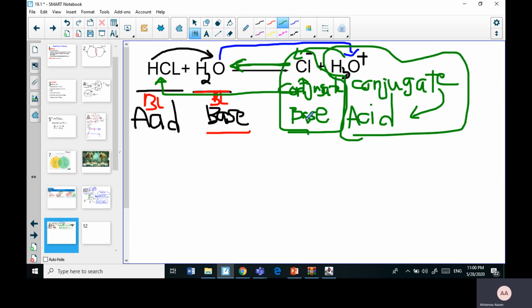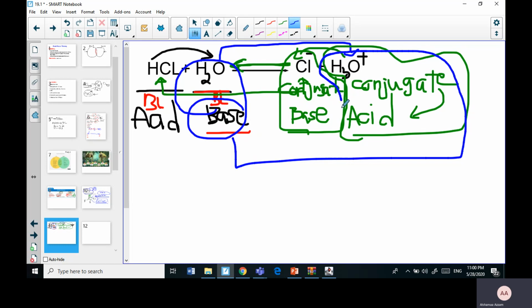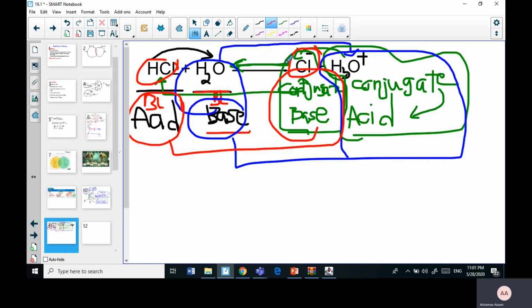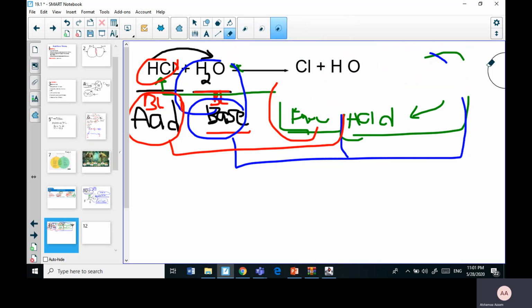If you look at the ones that we've connected, we've actually connected a base with a conjugate acid. That's why it's conjugate, because the base should be connected to an acid. So this is the base and this is its conjugate acid. And we've connected an acid with a conjugate base, the chlorine and the HCl.